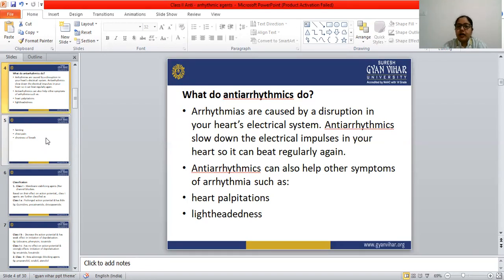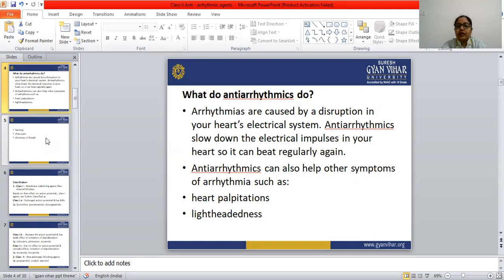Cardiac arrhythmias are abnormalities in the rate, regularity, or site of origin of the cardiac impulse, or a disturbance in the conduction of the impulse. So cardiac arrhythmias are abnormalities in the heartbeat rate, heartbeat regularity, or the site of origin of the cardiac impulse, or a disturbance in the conduction of the impulse. All of these come under the category of cardiac arrhythmias.